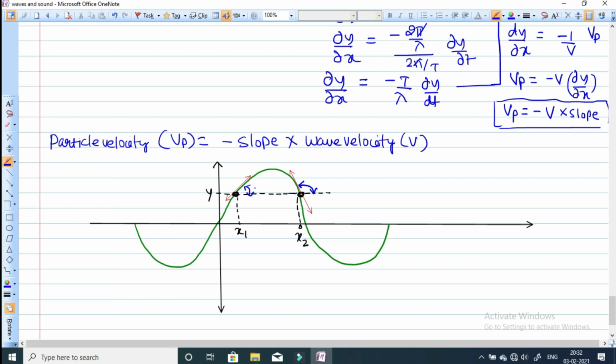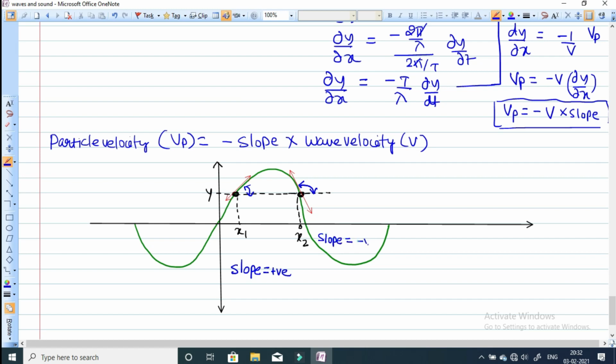So here slope is positive. Slope at this point is positive, and slope at this point is negative.